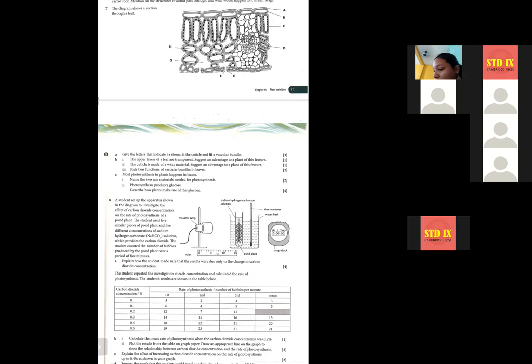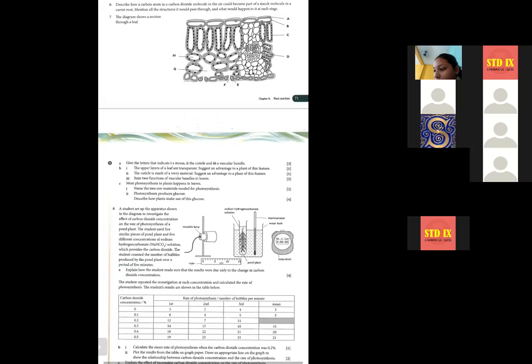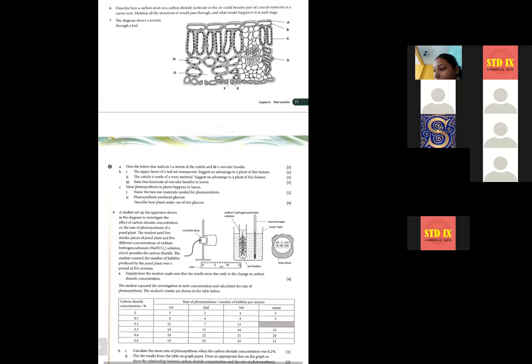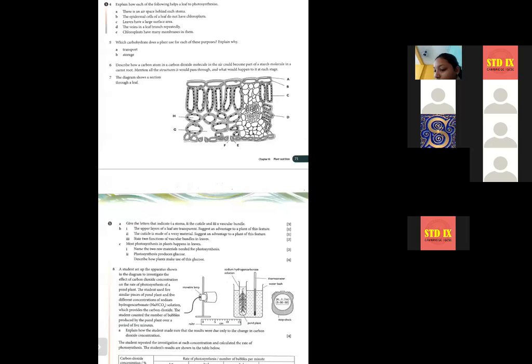B1. Okay. The answer that you have just written, read it. Upper layer of our leaves are transparent because sunlight can penetrate. Not that one, you have just written this one. What I have just told you. Number 6: atmospheric carbon dioxide from the environment through stomata and then it diffuses to all the palisade. Write this one: atmospheric carbon dioxide is absorbed by the green plants.